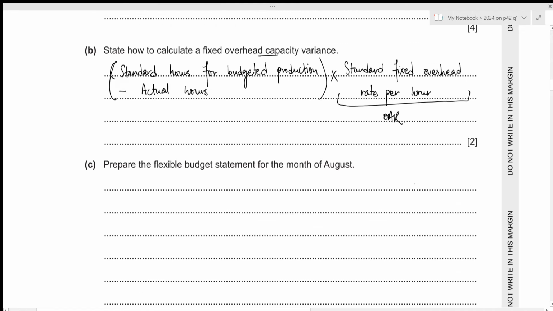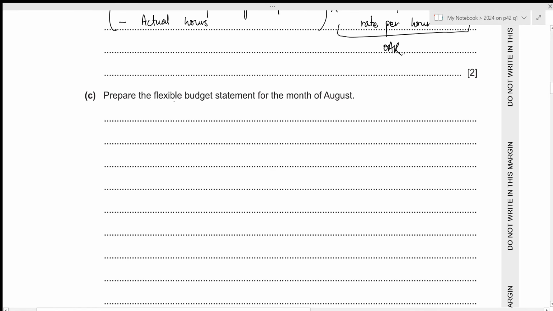That is all for the second part. Now for the third part, we need to prepare the flexible budget statement for the month of August. In this case, we have the actual results, and the flexible budget is just going to be the standard value per unit multiplied by the actual number of units. And within the insert, we have been given the standard values per unit, and we know the actual number of units as well. So this should be quite simple.